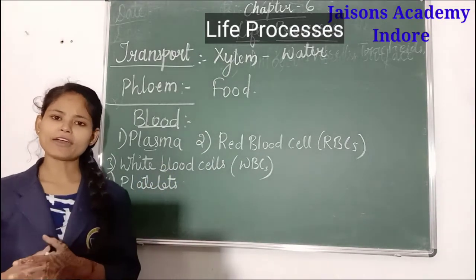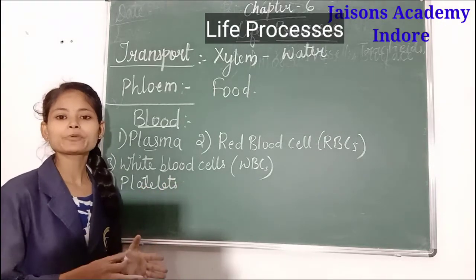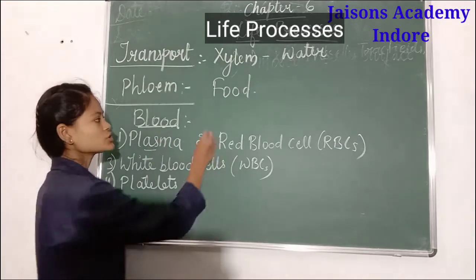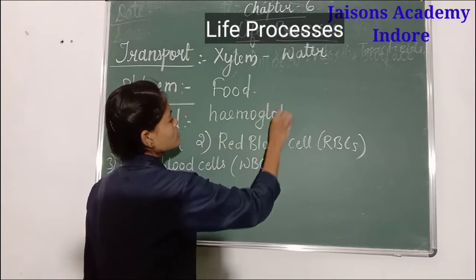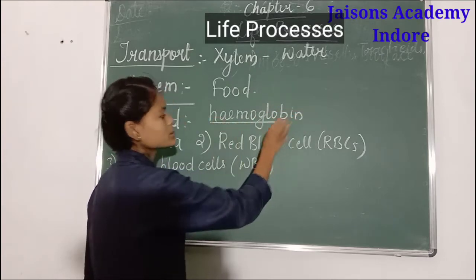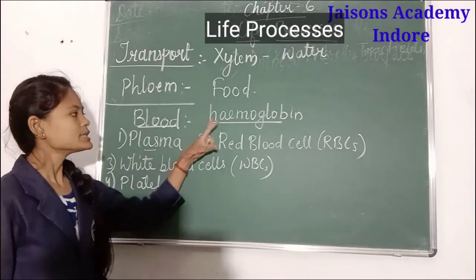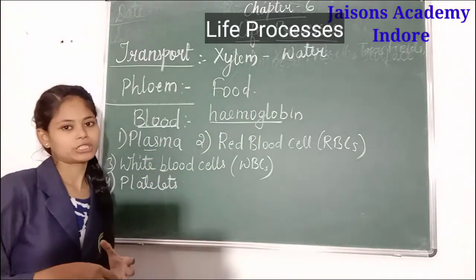Now have you ever thought why blood appears red in color? The blood appears red because of a protein present in it which is called hemoglobin. This hemoglobin provides the blood its red color. This hemoglobin also helps in binding oxygen with it.